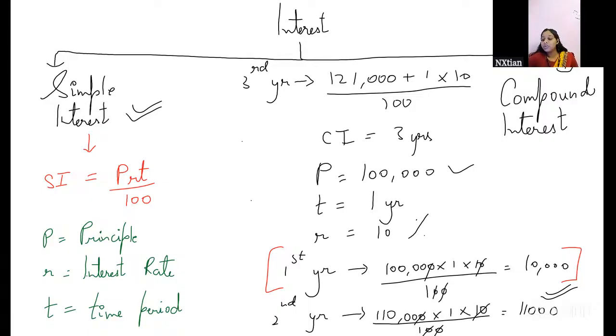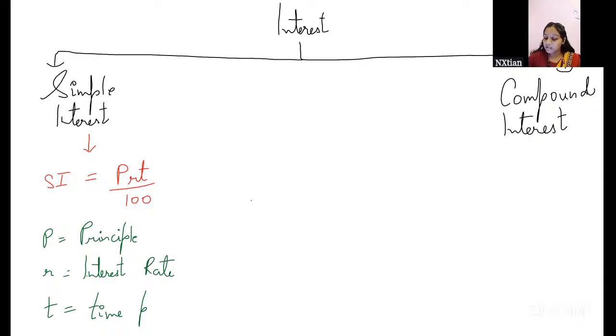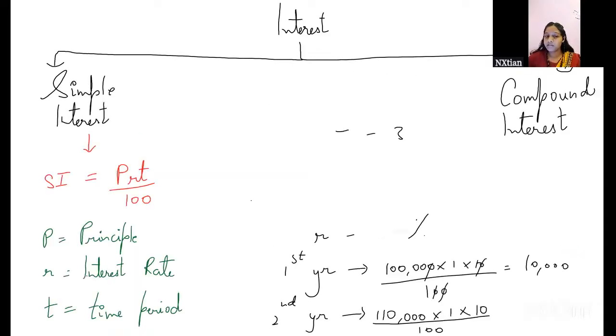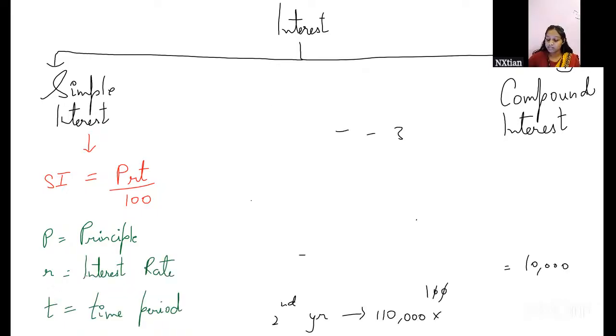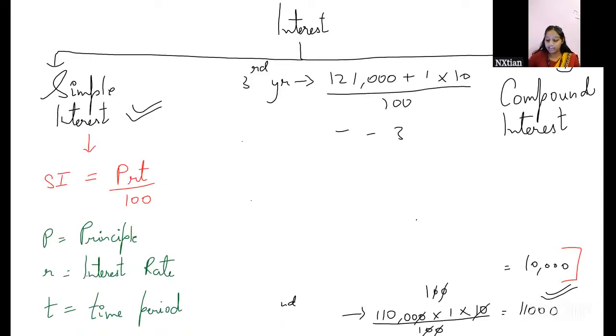Now, this is a long process. Suppose we have 5 years, 6 years, every single year we have to keep calculating the CI. To remove that long procedure, they have given us some formulas which we can directly apply to calculate the compound interest. Let's see them. Is it P into R by 100 raised to the power, like, N? Yes, that's right.